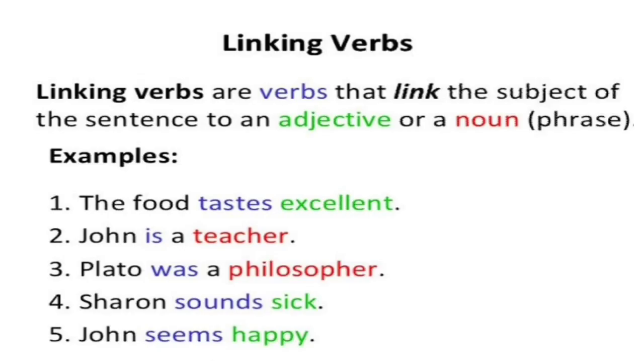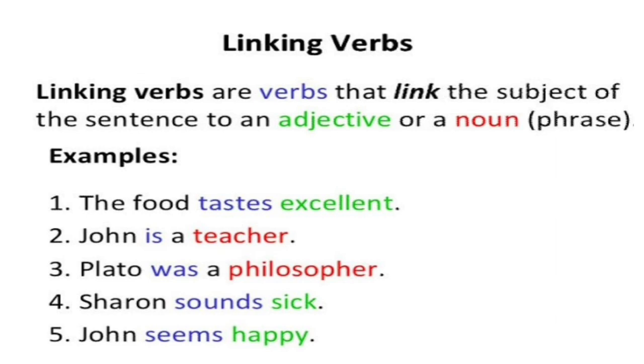This is a definition of linking verb. Linking verbs are verbs that link the subject of the sentence to an adjective or noun. तो उसमें क्या होता है कि लिंकिंग वर्ब होता है वो एडजेक्टिव और नाउन को सब्जेक्ट के साथ जॉइंट करता है. So look here example, the food tastes excellent. So the food here is a subject and tastes here is a linking verb. So excellent is an adjective. So the food and excellent are joined with a linking verb. So this is the work of linking verb.